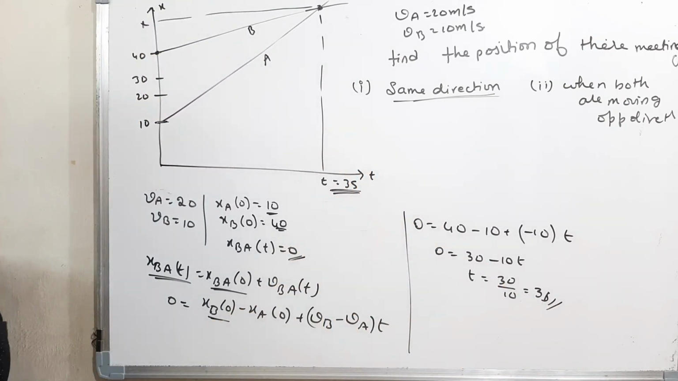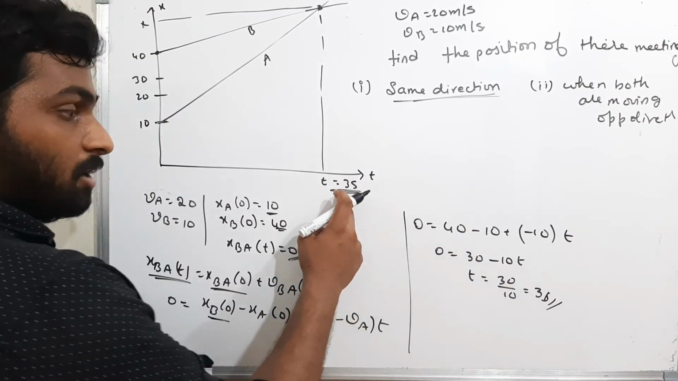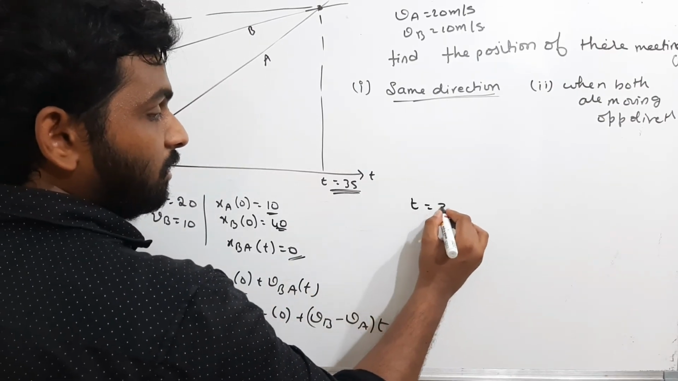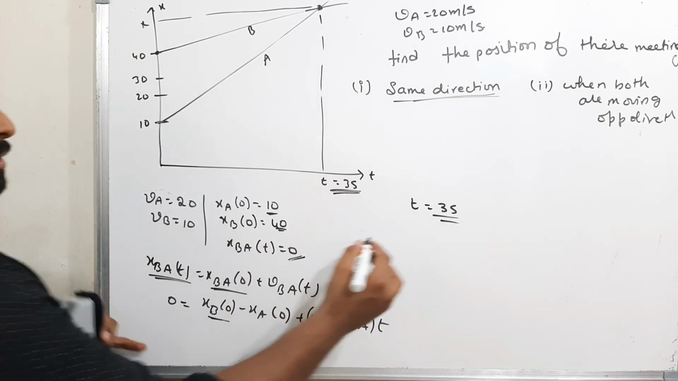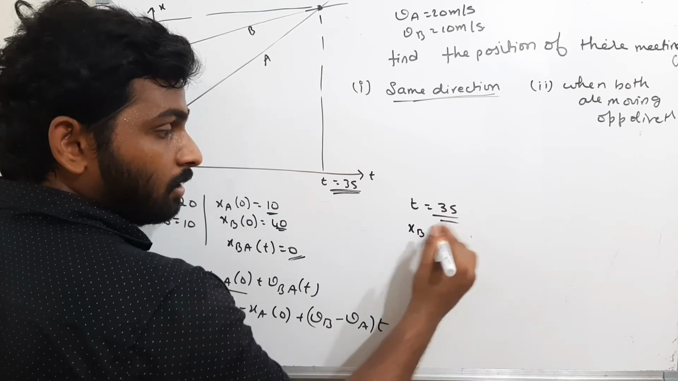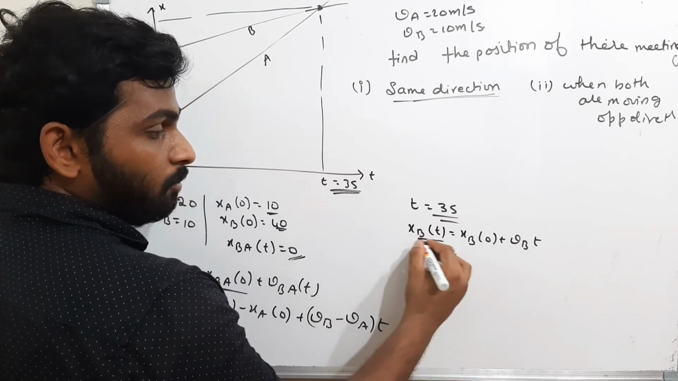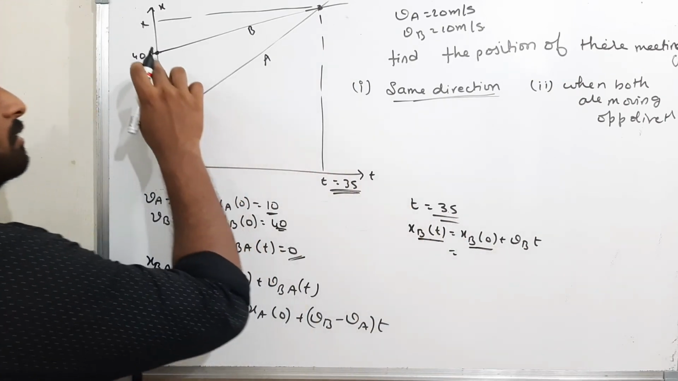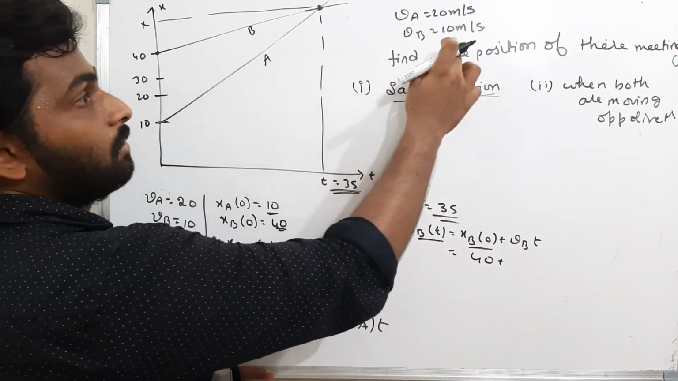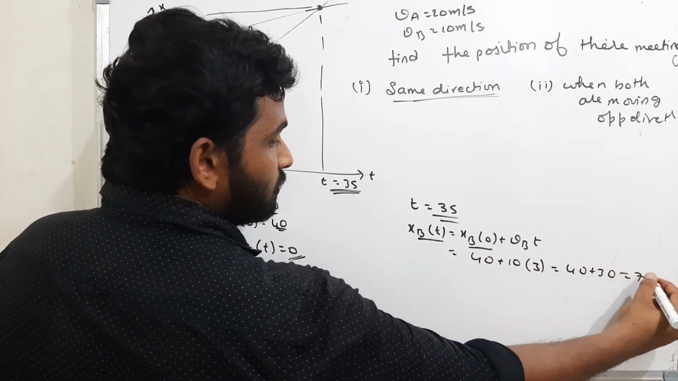Okay, well and good. Now, what did they ask us to find? They asked us to find the position of meeting. I got t equal to 3 seconds, which they already gave in the question itself. Now they asked to find the position. At time 3 seconds, what is the position of body B? The position of B is the initial position plus velocity of B into t. The initial position of B is 40, plus the velocity of B, 10, into time 3 seconds. Therefore 40 plus 30 is 70 meters.